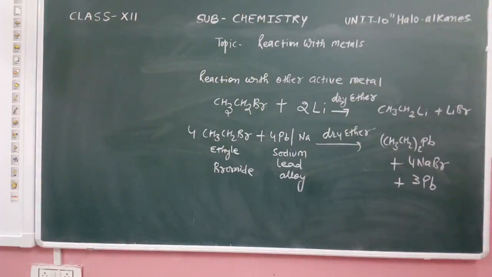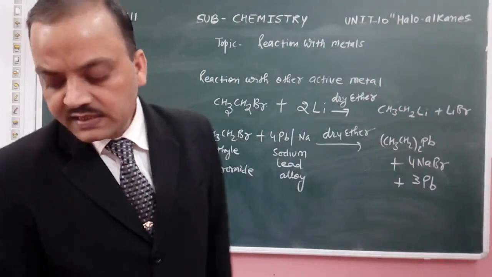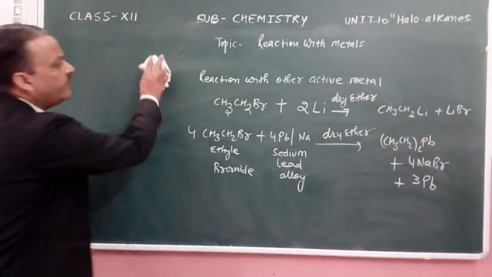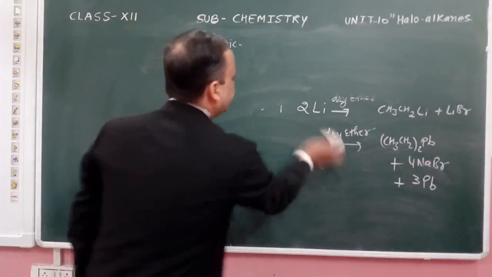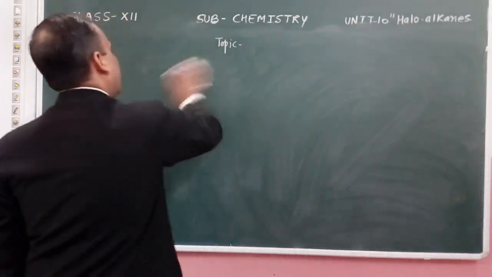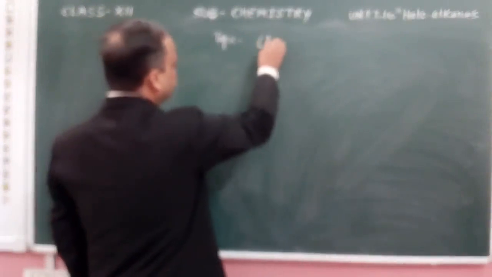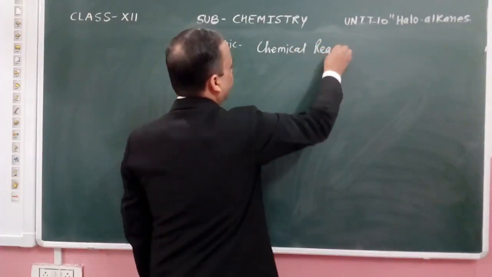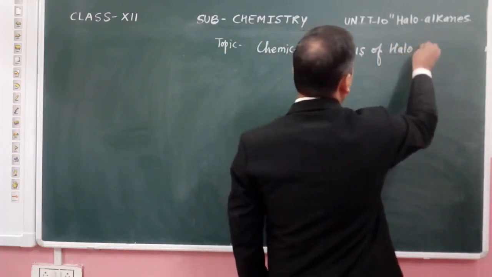Now we continue with the reactions of the haloarenes. Our next point is chemical reactions of haloarenes. Just see and try to understand what happens in this.